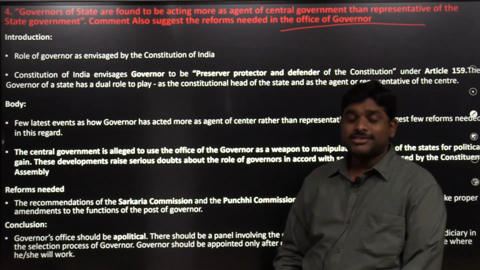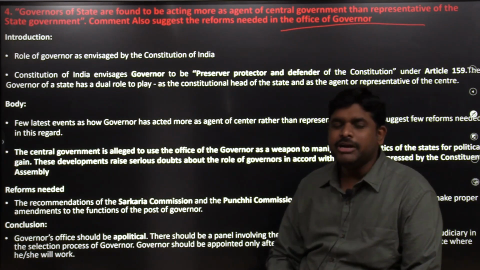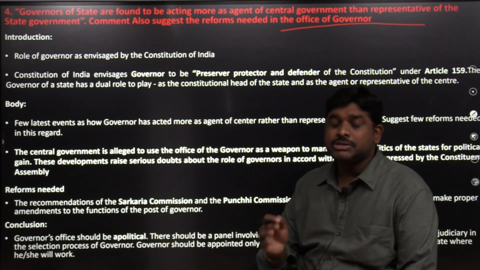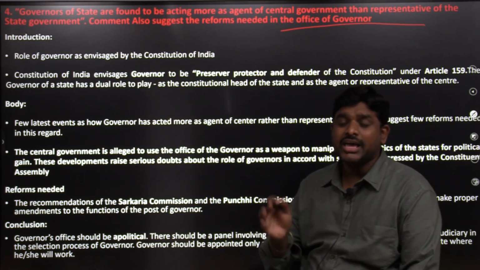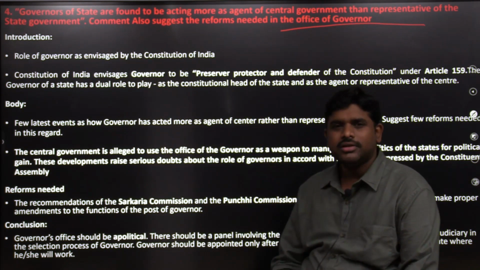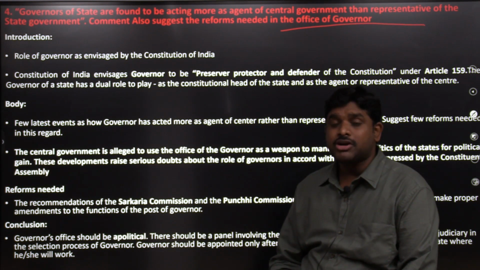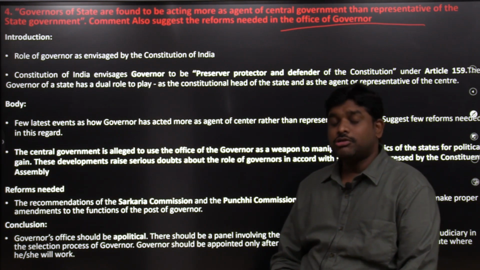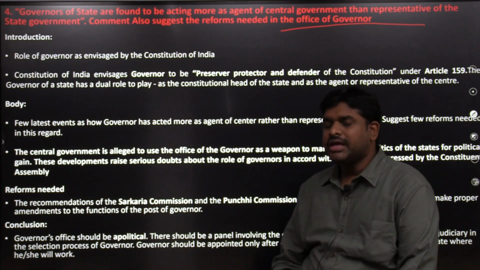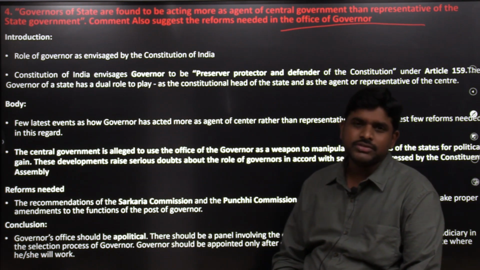The same thing has been told by the Rajamannar Committee of Tamil Nadu, the West Bengal Memorandum, and the Anandpur Sahib resolution from Punjab, that the governor is acting like an agent of the central government but not as an independent constitutional head. There is a complaint from the beginning that the governor should act independently, but should not act as the agent of the central government.